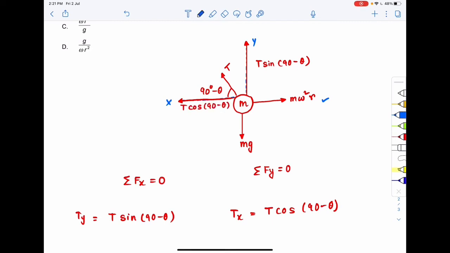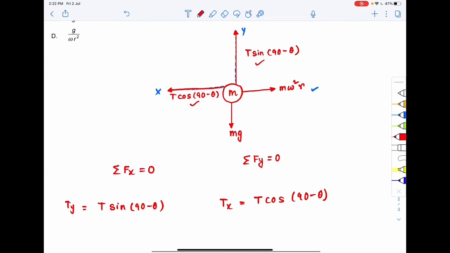So why are we breaking it into components? When we add these two components up, we get the net tension T, which is acting at an angle theta with the vertical. So we have replaced T with its two components, the x component and the y component.